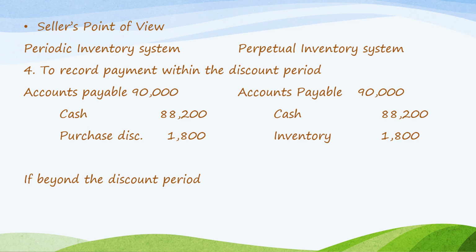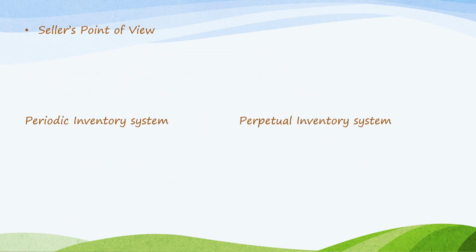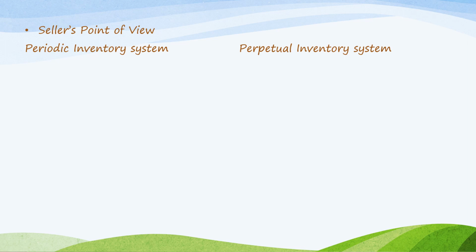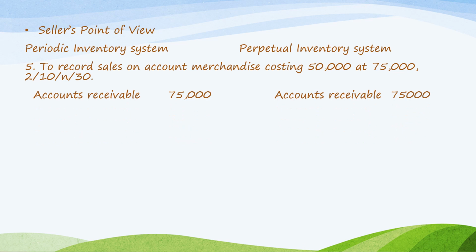If this is beyond the discount period, debit accounts payable, 90,000 and credit cash, 90,000. Number 5, periodic inventory system versus perpetual inventory system. To record sales of merchandise costing 50,000 at 75,000, terms 10 and 30. Debit accounts receivable, 75,000. Credit sales, 75,000. This is actually at selling price.